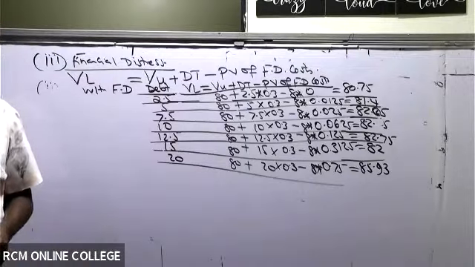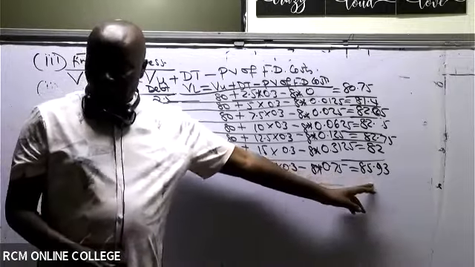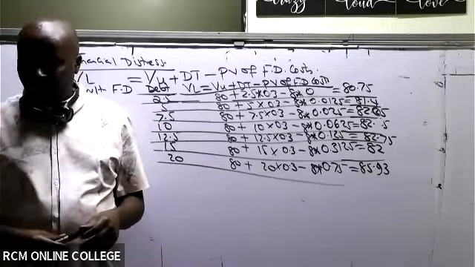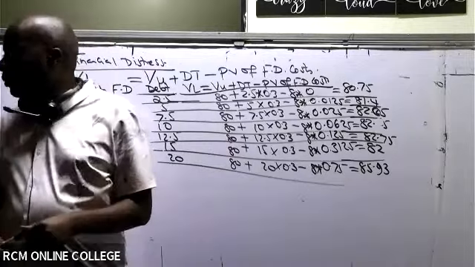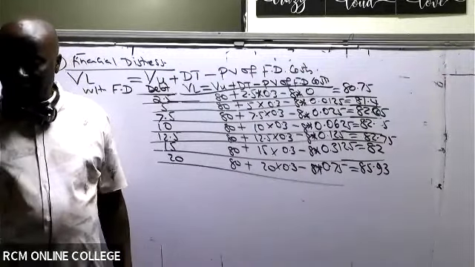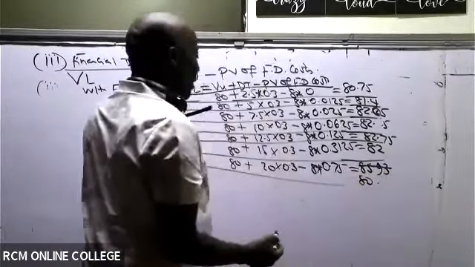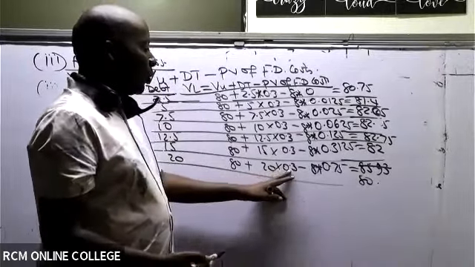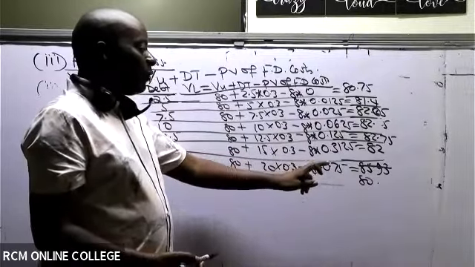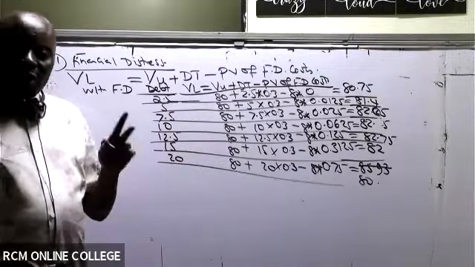The last one I'm being given as 80. Is that correct? Where did the 85.93 come from? If you made an error, you need to check your calculation very well. We simply take 80 plus 20 times 0.3 minus 8 times 0.75. Perhaps you missed out and wrote 0.075. So 80 is correct.